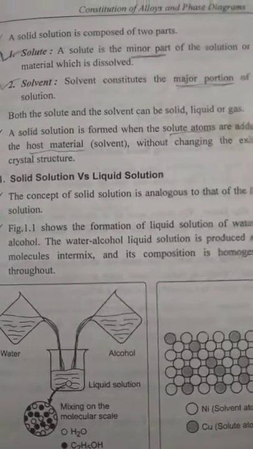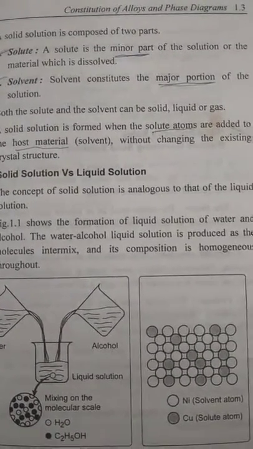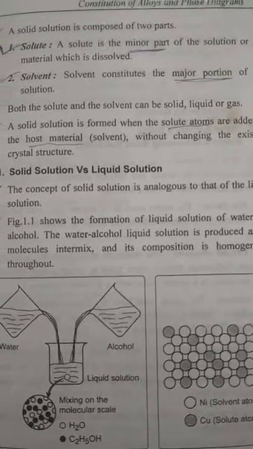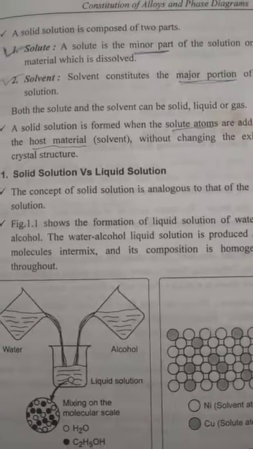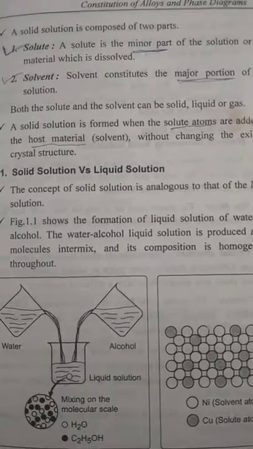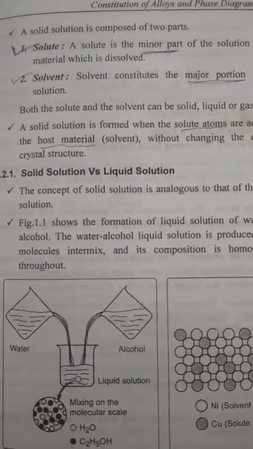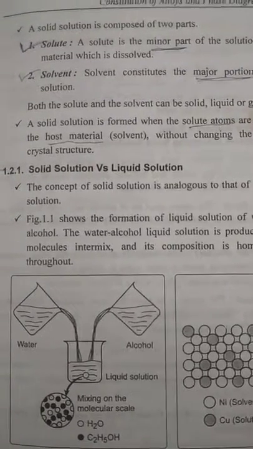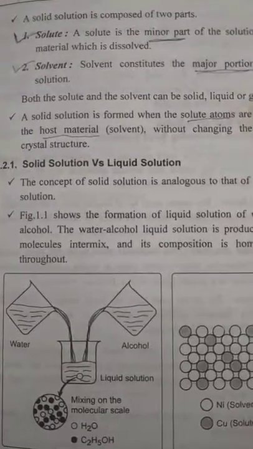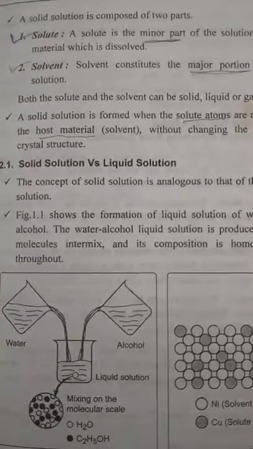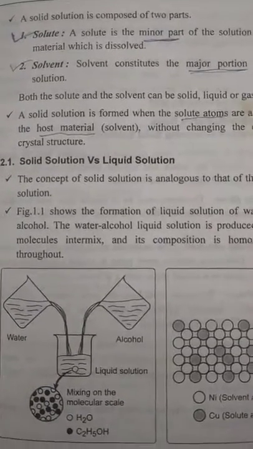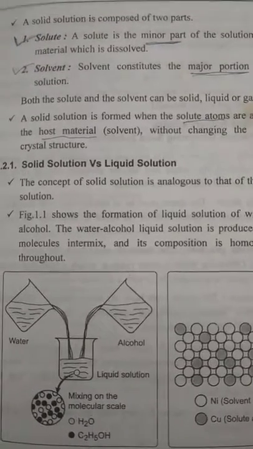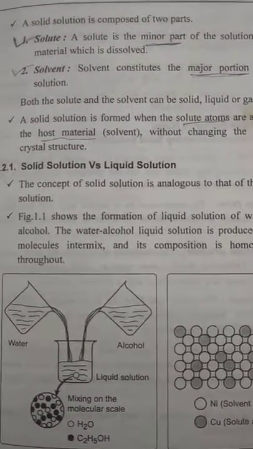So what is a solute? A solute is nothing but a minor part of the solution, whereas a solvent is nothing but the major portion of the solution. In solid solution, we'll be using solid particles, whereas in liquid solution we'll be using a liquid. See, for example, we know the classic example. If we take water and add salt to it, which will be the solute? The salt will be the solute, and which will be the solvent? The major portion is water, so the water will be the solvent, right?